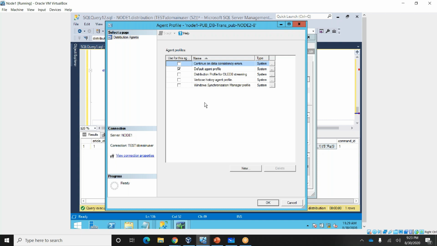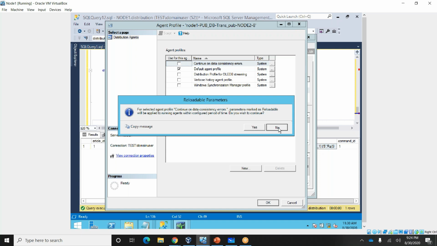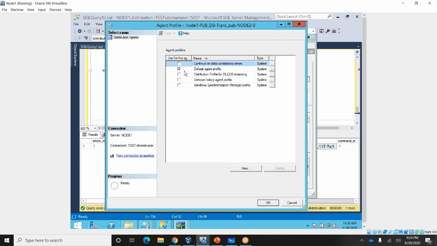If I take the option continue on data consistency errors, it will skip the error. That means any error that comes, like row not found, it will skip. But if you want to skip only a specific error, you can do that.